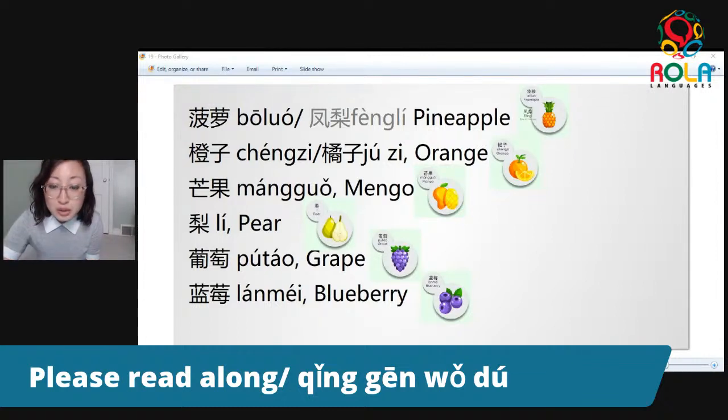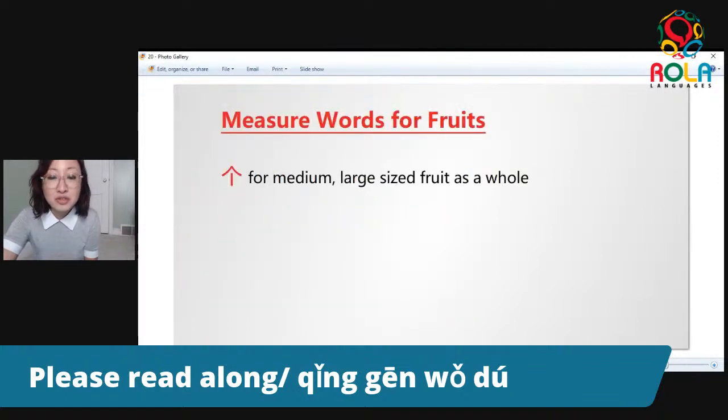Okay, so today, before we jump into the nuts part, we learned a bunch of fruit names, and they're all nouns. And to learn a noun, usually we pair it with a what? That's correct. We pair it with a 量词, a measure word. So of course, the first measure word that comes to mind, that's basically your go-to measure word for basically everything, is 个. 个 is usually used for medium or large sized fruit as a whole.